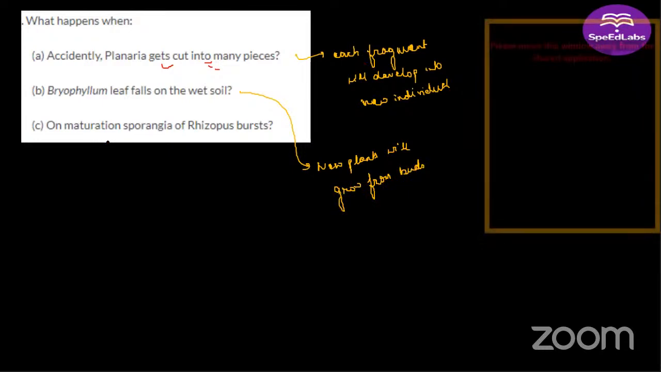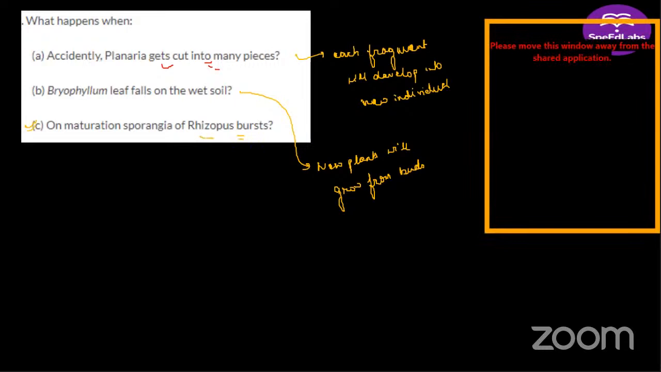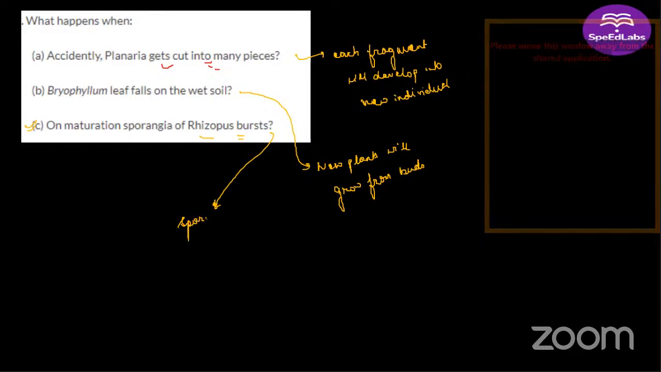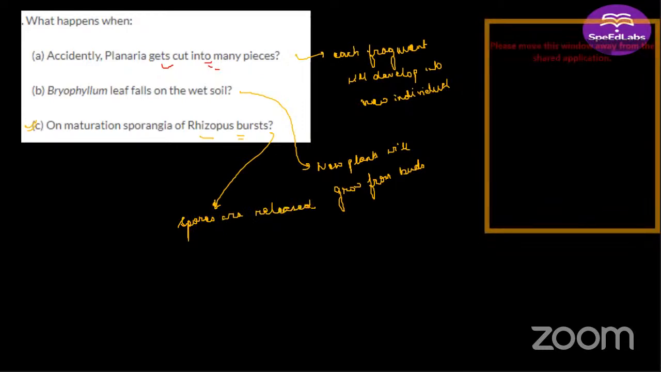All right, Sanskruti, for the C part, what will be the answer? On maturation, sporangia of rhizopus burst. What happens as a result of that? Yes, Sanskruti, the spores spread out. And what happens to those spores? They will grow. Spores are released, and these spores will result in the development of new rhizopus. So spores are released and rhizopus develops.